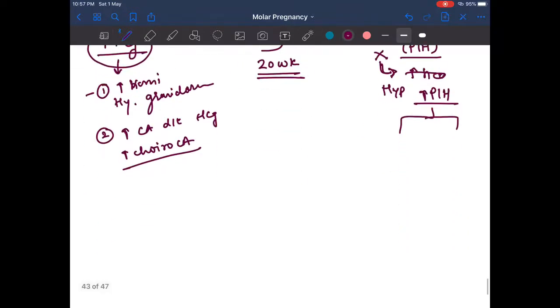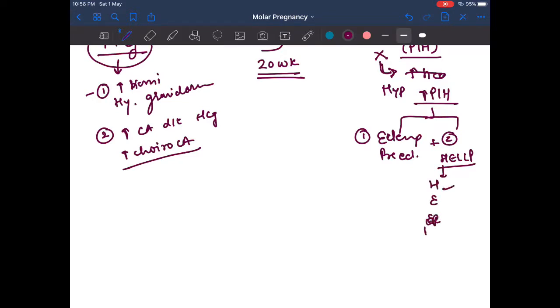There are two: number one, preeclampsia or eclampsia, and number two, HELLP syndrome. HELLP stands for hemolysis, elevated liver enzymes, and low platelet count.